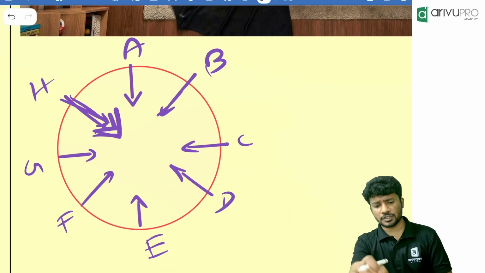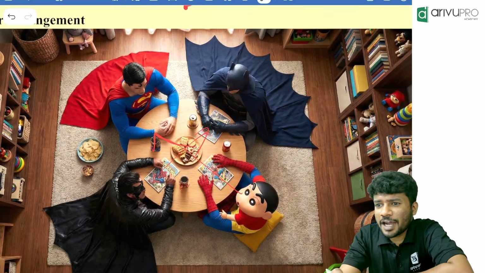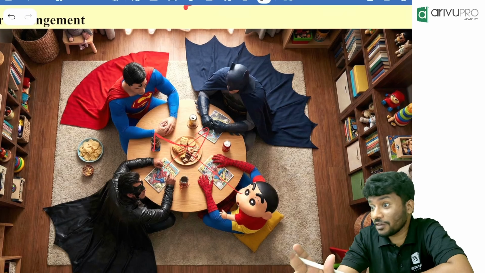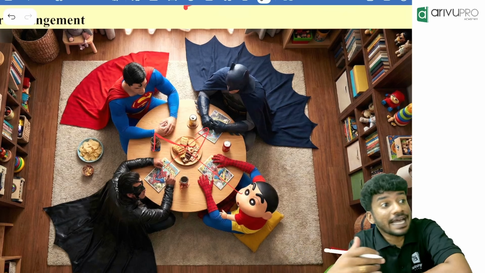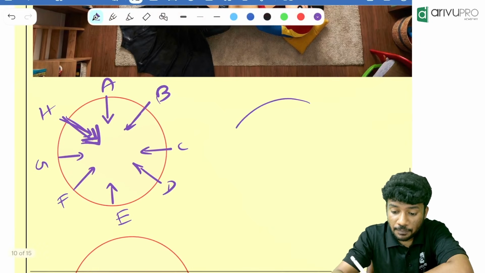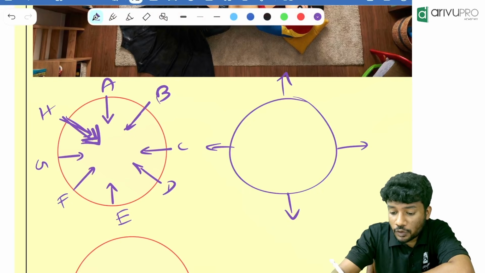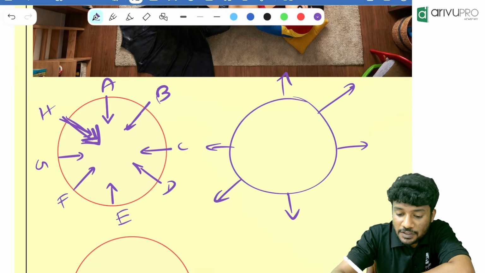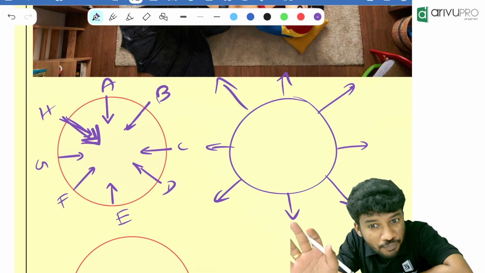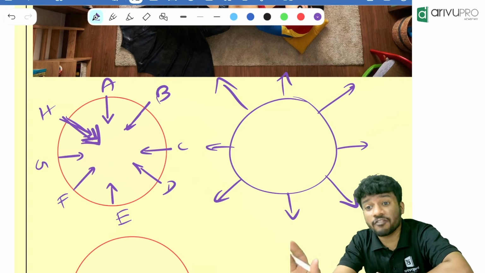Now we will remember this. Has anyone played the musical chair game? Yes. How do you sit there? Are you sitting looking towards each other or away from each other? Away from each other. That can also be a question. That time everything will change. It will be like a circle with 8 people, but they will not be sitting opposite. They will be sitting away from each other, just like how we used to draw the sun long back. Yes, just like that you will draw. Understood? But very rare.